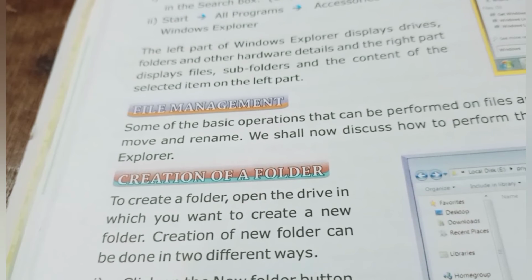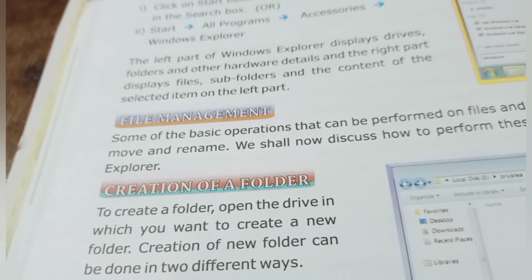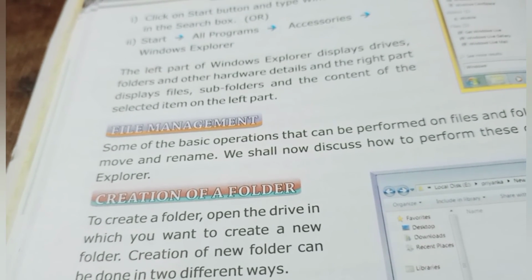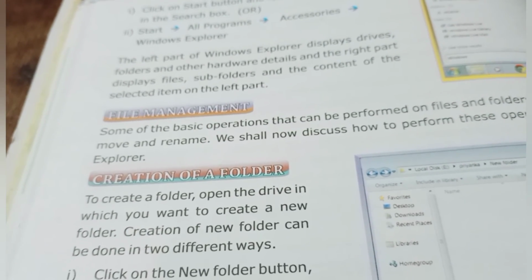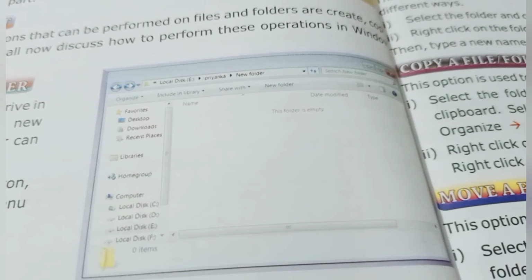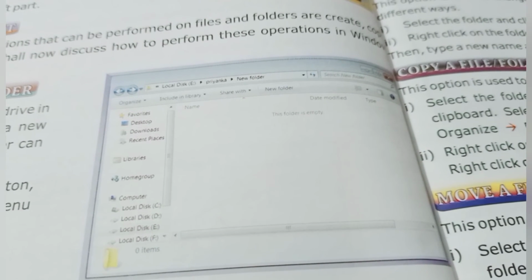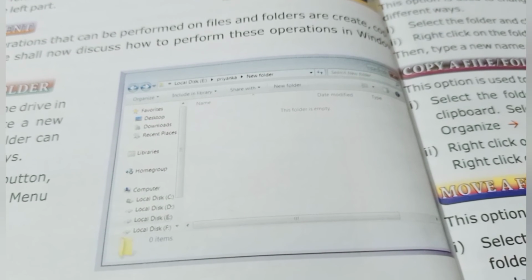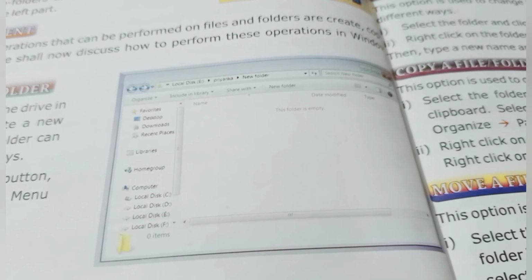File management. Some of the basic operations that can be performed on files and folders are create, copy, move and rename. We shall now discuss how to perform these operations in Windows Explorer. Creation of a folder. To create a folder, open the drive in which you want to create a new folder.